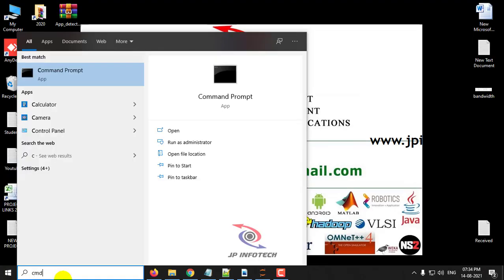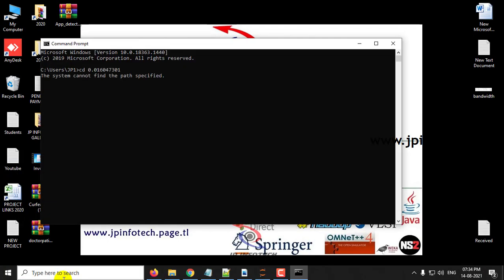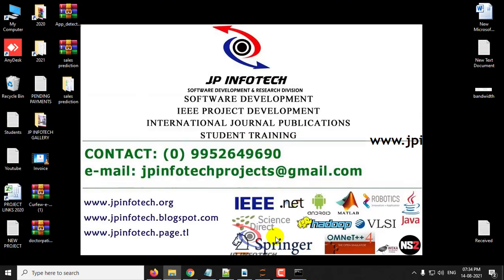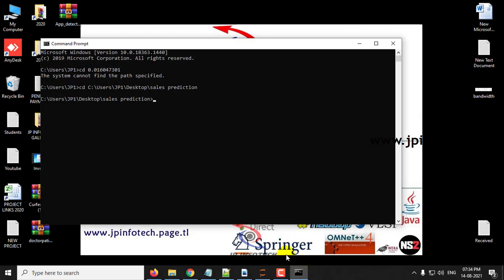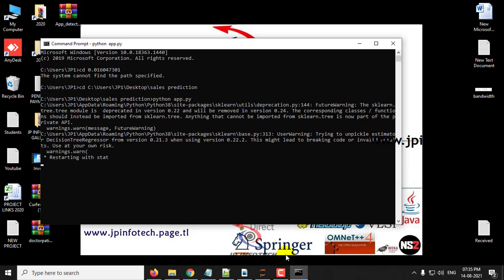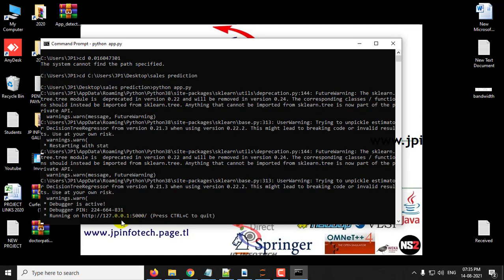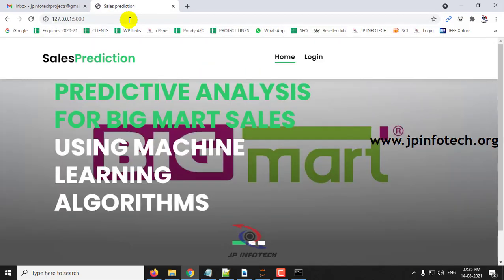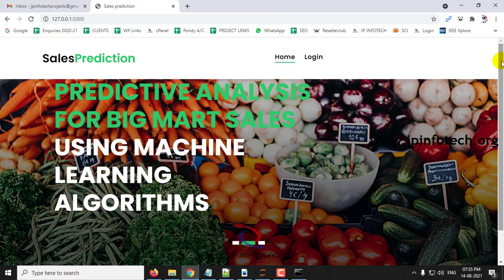First go to the command prompt, type cd and paste the location where the project is available. Now type python app.py, and now you can see the URL. Copy this URL, go to your browser. Let me go to the Google Chrome browser and paste the URL. There you can see the home screen or welcome screen of the project.